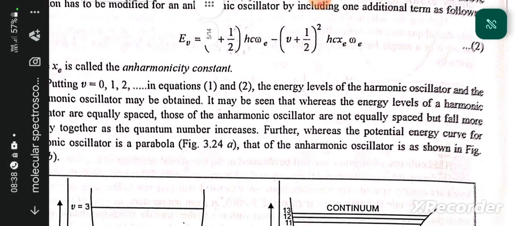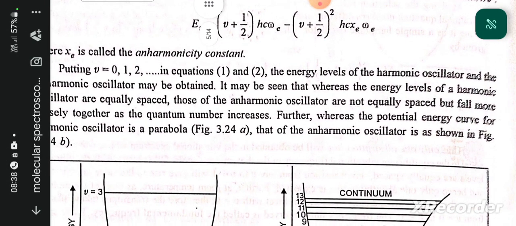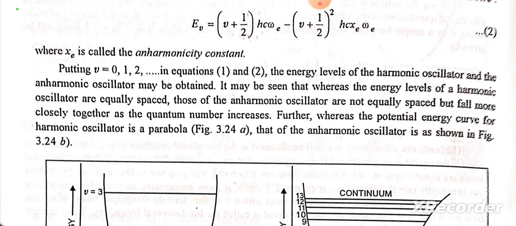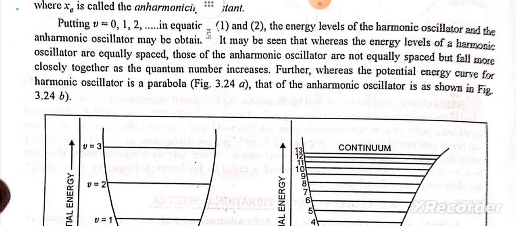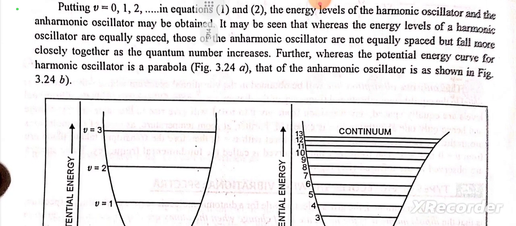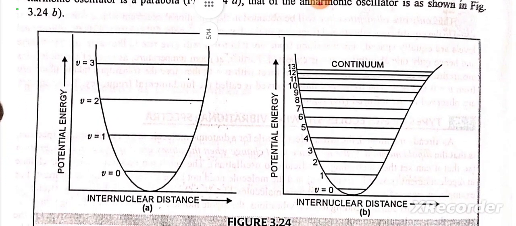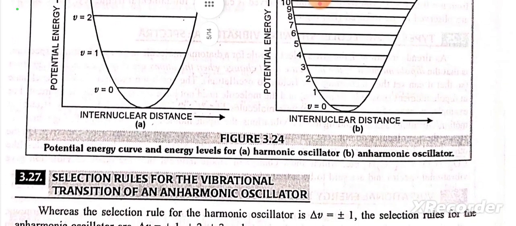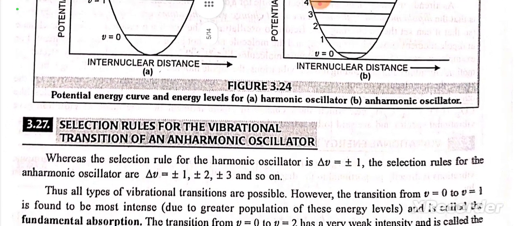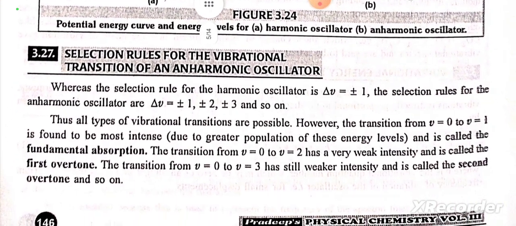It may be seen that whereas the energy levels of a harmonic oscillator are equally spaced, those of the anharmonic oscillator are not equally spaced but fall more closely together as the quantum number increases. Further, whereas the potential energy curve for the harmonic oscillator is a parabola, that of the anharmonic oscillator is as shown in figure 3.24b. Potential energy curve and energy levels for (a) harmonic oscillator, (b) anharmonic oscillator.